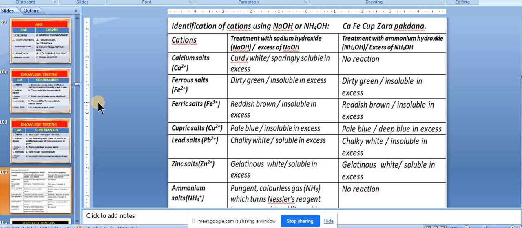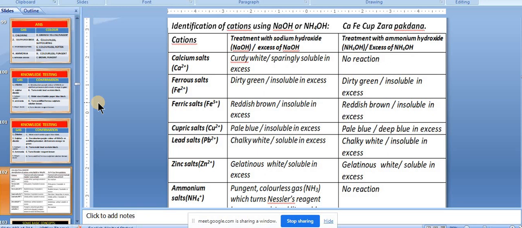Can anyone tell me why copper salts are soluble in ammonium hydroxide? What is the reason? Here, if you see the slide also, for cupric salt with sodium hydroxide, copper hydroxide is formed which is insoluble. But when copper salts are treated with ammonium hydroxide, it is soluble. Why? This is my question.